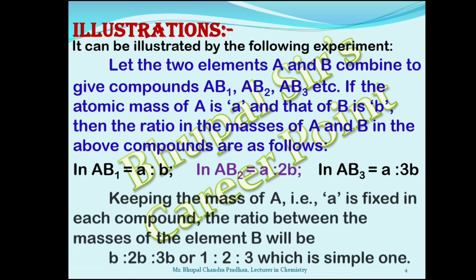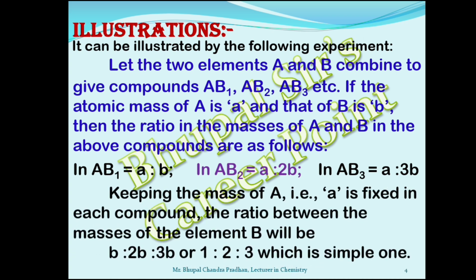In all the 3 compounds, the mass of A is constant. Keeping the mass of A fixed in each compound, the ratio between the masses of the element B will be B is to 2B is to 3B, that is 1 is to 2 is to 3, which is a simple one.